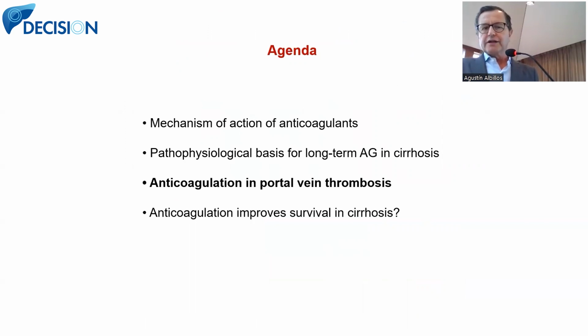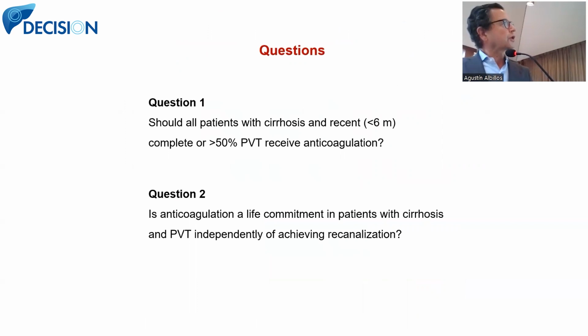What do we have regarding our experience with the use of anticoagulation? In what setting? In the setting of portal vein thrombosis. I have highlighted two of the questions that I want to address during the Consensus Spanish meeting. These are the slides that I have taken advantage of from the weekend lecture that I have. The question is, should all patients with cirrhosis and recent, complete, or greater than 50% portal vein thrombosis receive anticoagulation? Is anticoagulation a lifelong commitment once we have indicated it in a patient with cirrhosis?